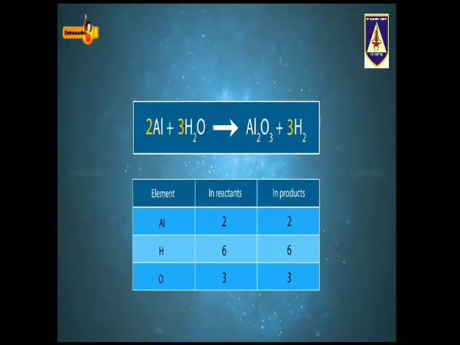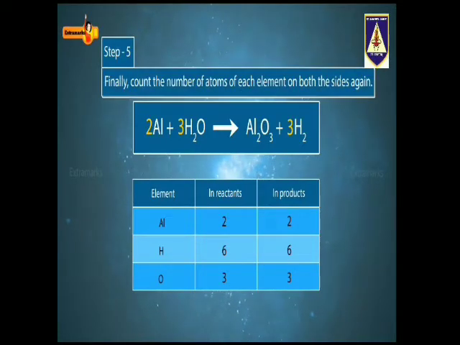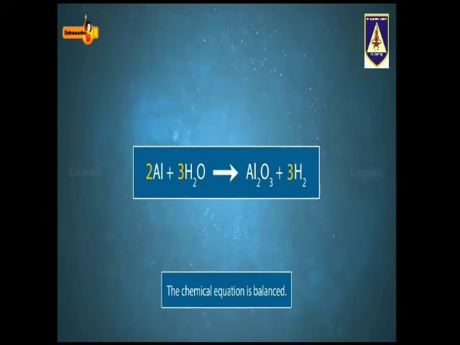Now, count the number of atoms of elements on each side of the arrow. And finally, count the number of atoms of each element on both the sides again. This time, all the atoms on the reactant and the product side are balanced. Therefore, the equation is said to be balanced.